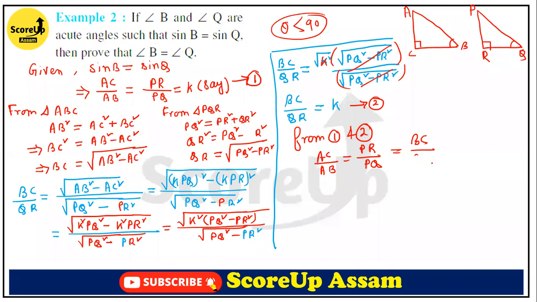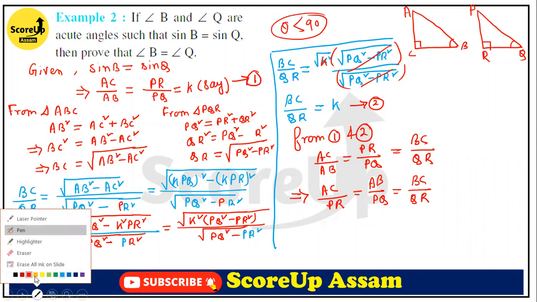BC by QR. Now can we rearrange it like this? AC by PR is equal to AB by PQ, equal to BC by QR. Now observe this and tell me.